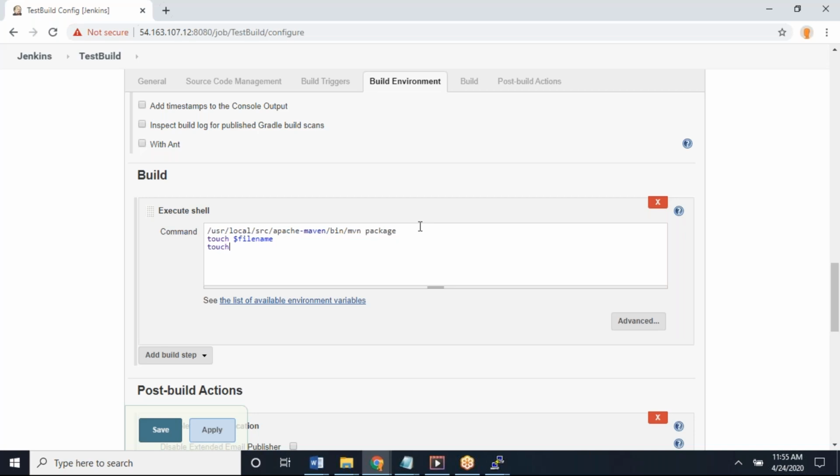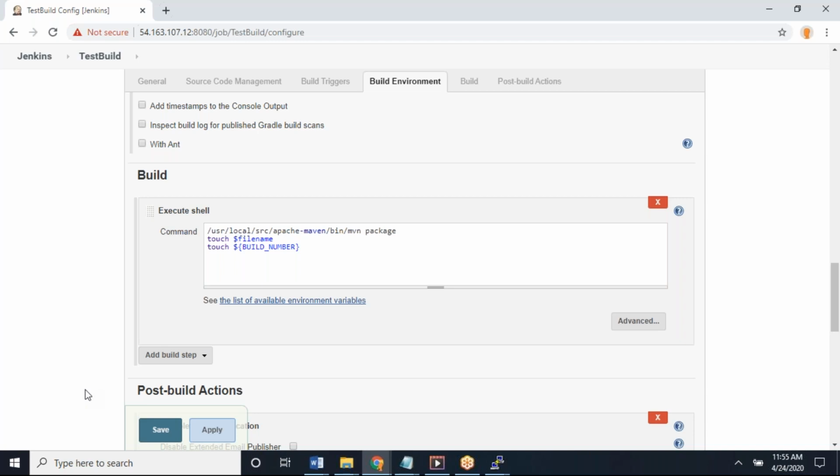Touch, space, dollar BUILD_NUMBER, all caps, with curly braces open and close. For the first one it is not required, only for the predefined one. Do I know what the build number is if I want to automate? No, right? Every time there is a new build number. This time, maybe it is the 10th, next time the 11th, 12th, 13th, 14th.